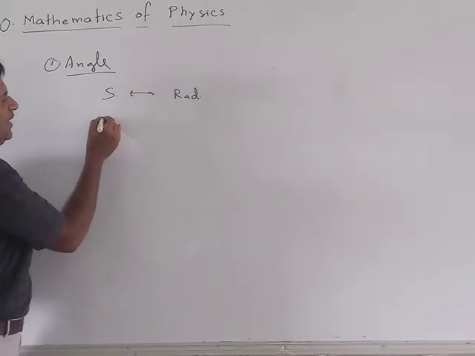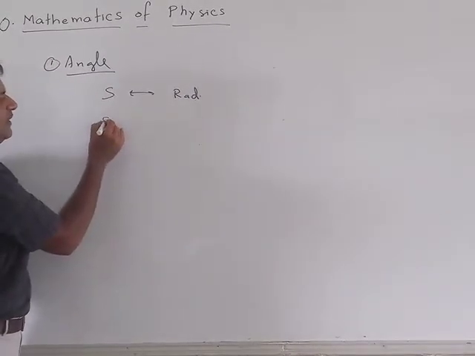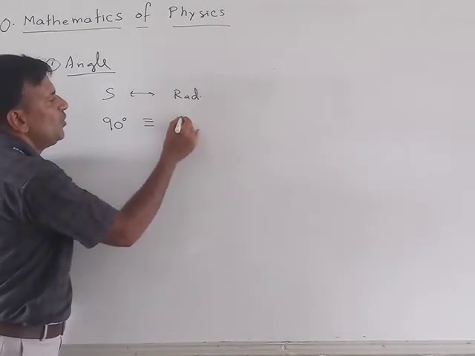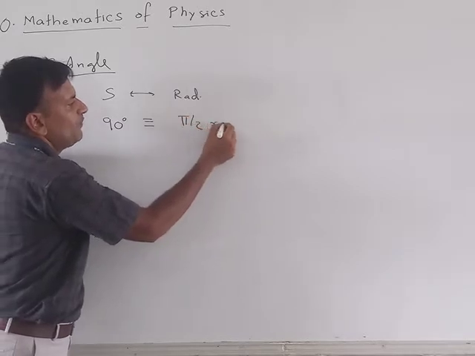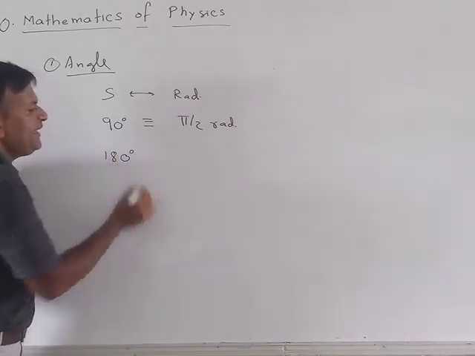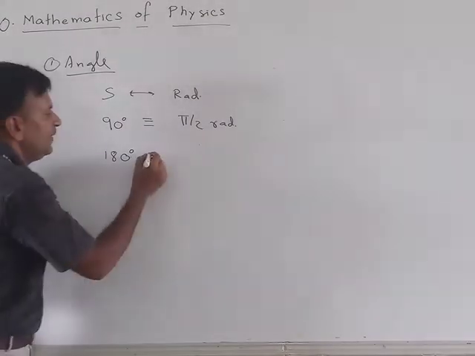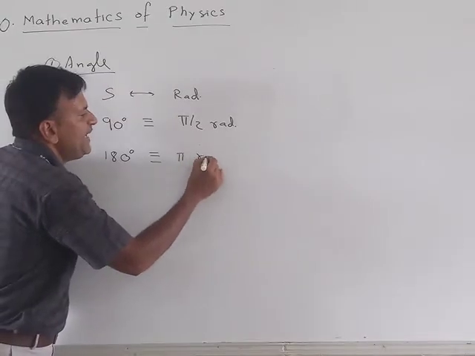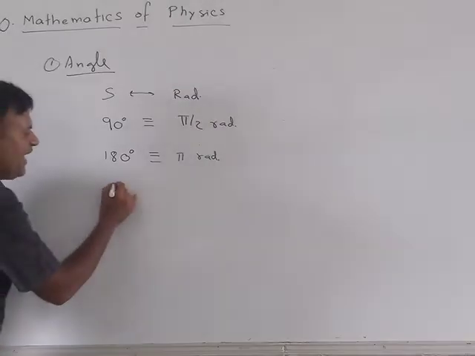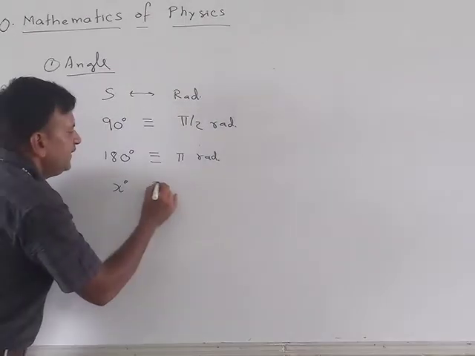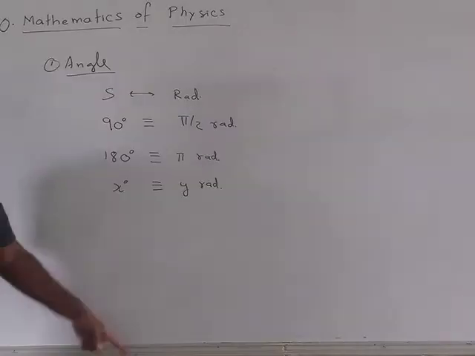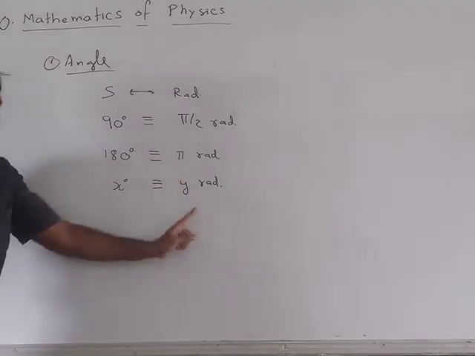In the sexagesimal system, 90 degrees is equivalent to pi by 2 radians, or you can say 180 degrees is the same as pi radians in the radian system. Now, if I have an angle of x degrees, this will be equivalent to y radians.